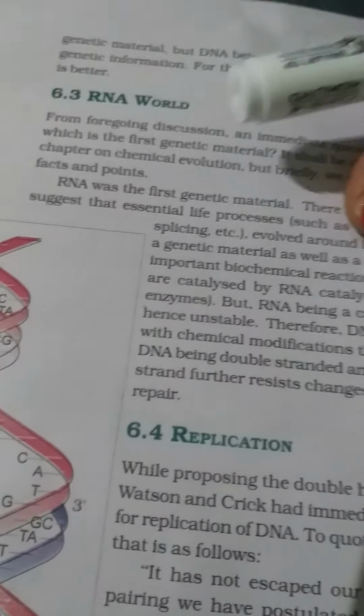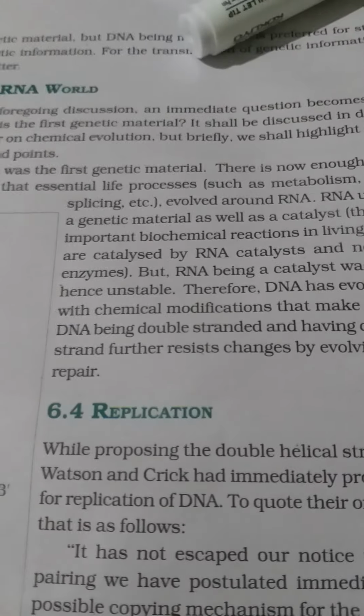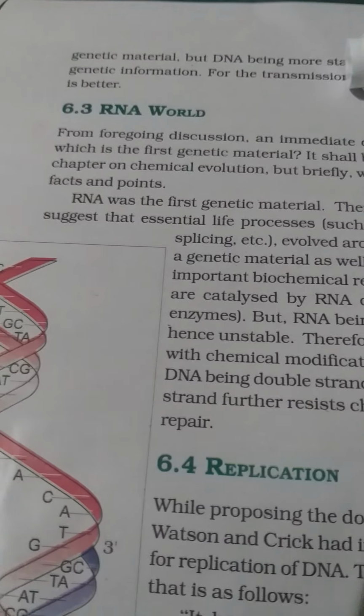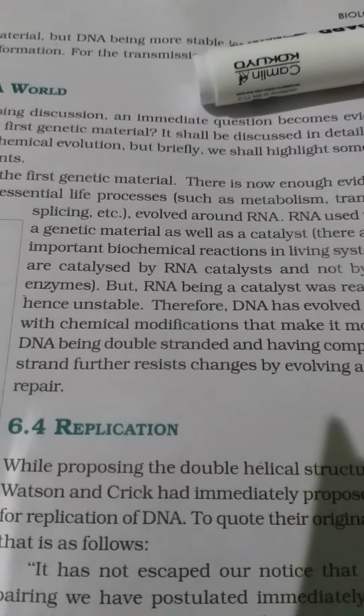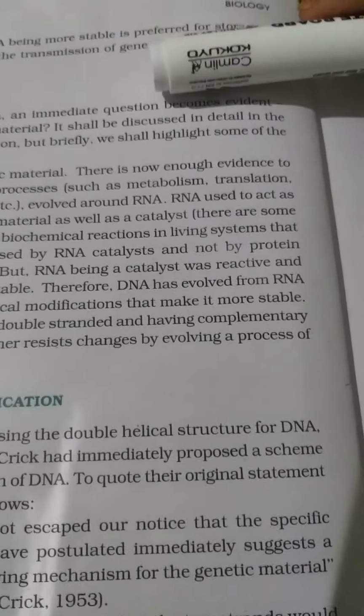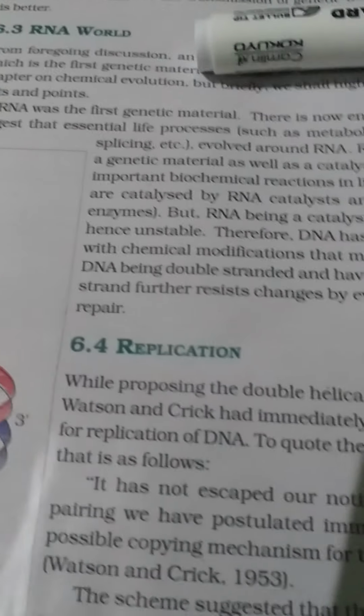Now if we focus here, the DNA, RNA material, the RNA world. So what is the RNA world? The immediate question is that RNA was supposed to be the very primitive and the first genetic material, and it shall be discussed in detail in the chapter on chemical evolution, but in brief, RNA is supposed to be the first genetic material.